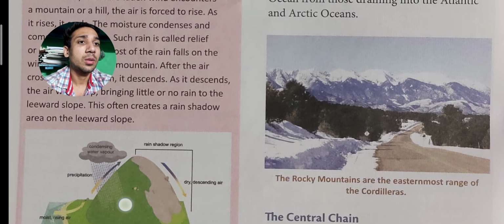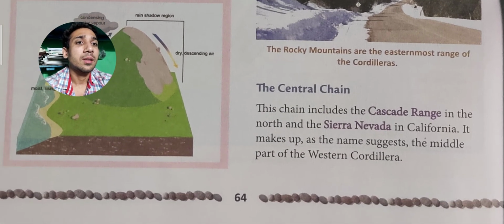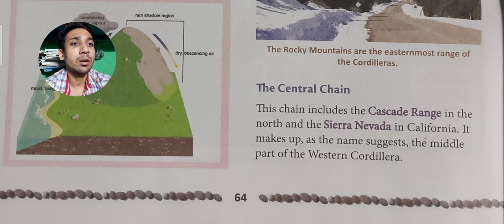As you can see, what a beautiful image it is. Then we will go to the Central Chain. This chain includes the Cascade Range in the north and the Sierra Nevada in California. As the name suggests, it makes up the middle part of the Western Cordillera, and that's why it is called the Central Chain.